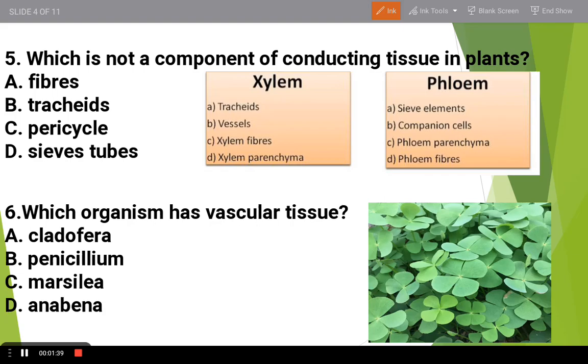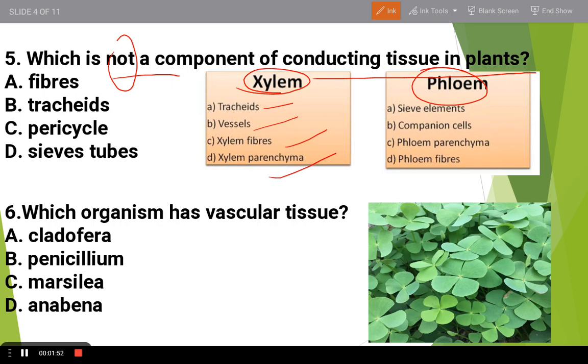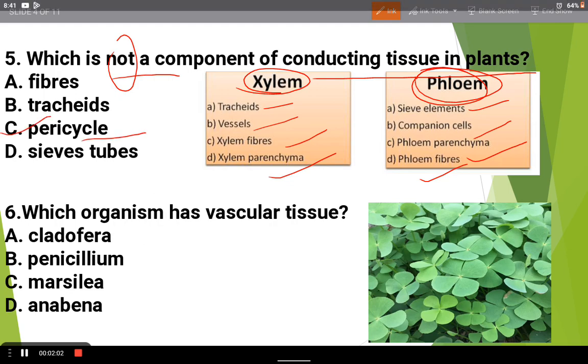Now the next question is: which is not, again not, a component of conducting tissue in a plant? The conducting tissues are xylem and phloem. For xylem, tracheids, vessels, xylem fiber and xylem parenchyma are the components, and sieve tube, companion cell, phloem parenchyma and phloem fiber are the components of phloem. So here the option is pericycle. Pericycle is not a component of xylem or phloem.